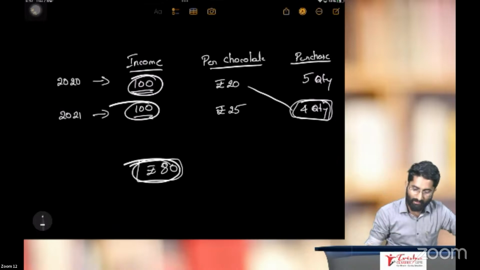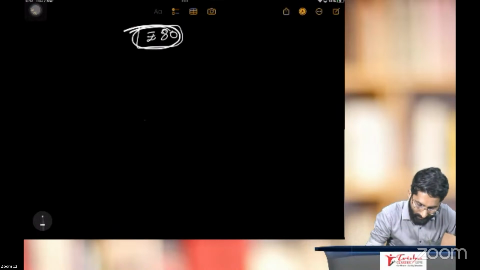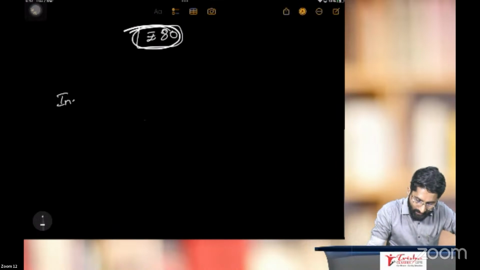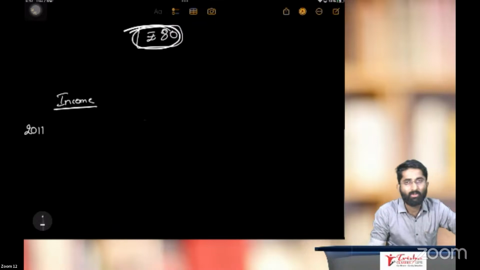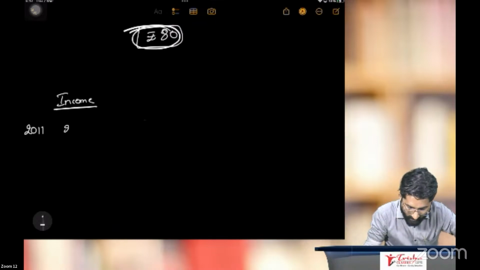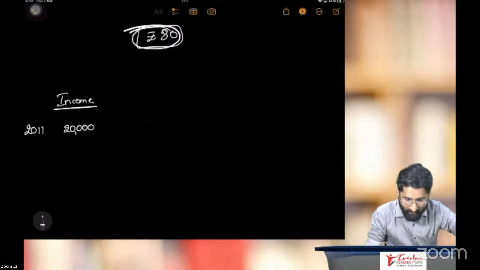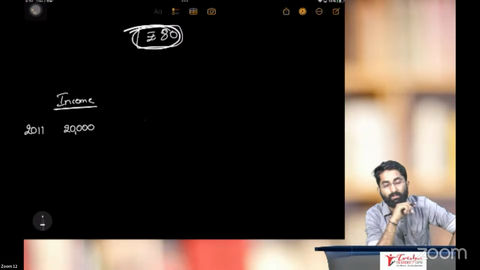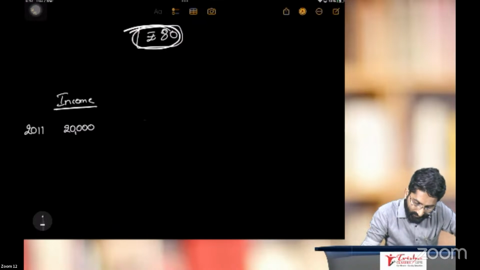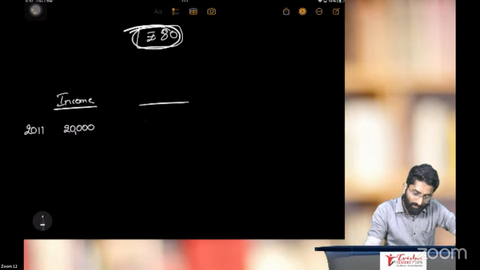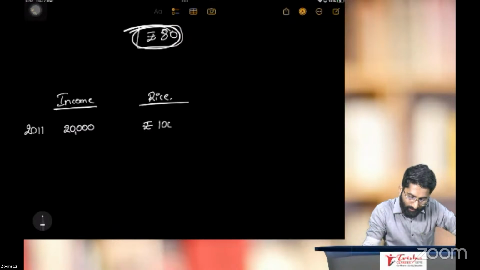I'll give you one more example. Your income in 2011 was 20,000, and you could have purchased, for example, rice. Per kilo, it was 100 rupees.